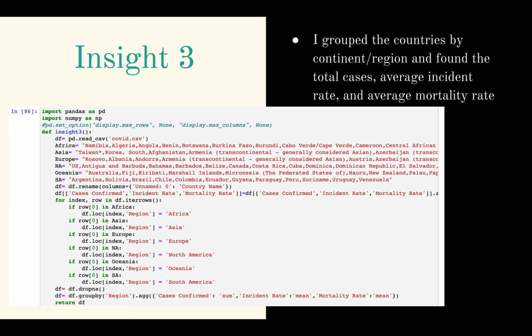So my thinking behind this was I wanted to group the countries together to get kind of a snapshot of how the world is doing in more broader terms and in larger regions. You can see in the code where I list all the countries that are in each continent, and then I use iterrows to iterate through the rows and assign all the countries their specific regions, and then group by their regions, and then use aggregate to get the sum, mean, and mean of the data that I was looking for.